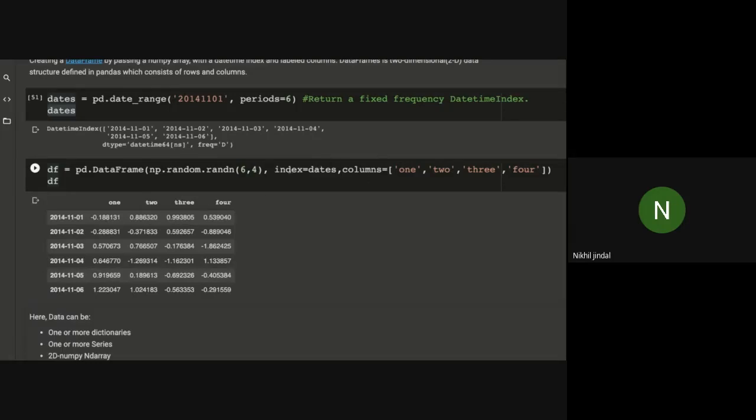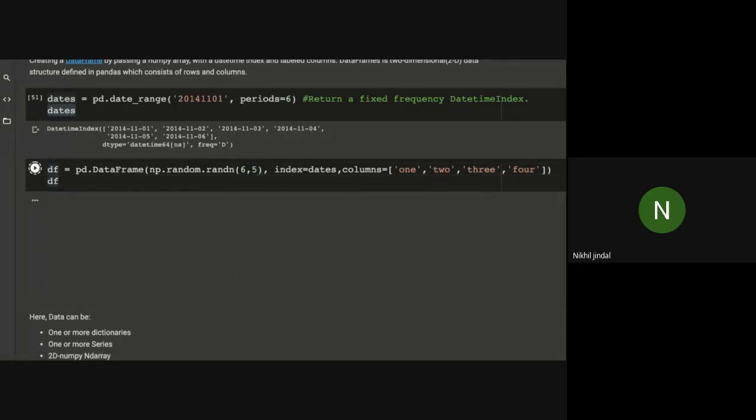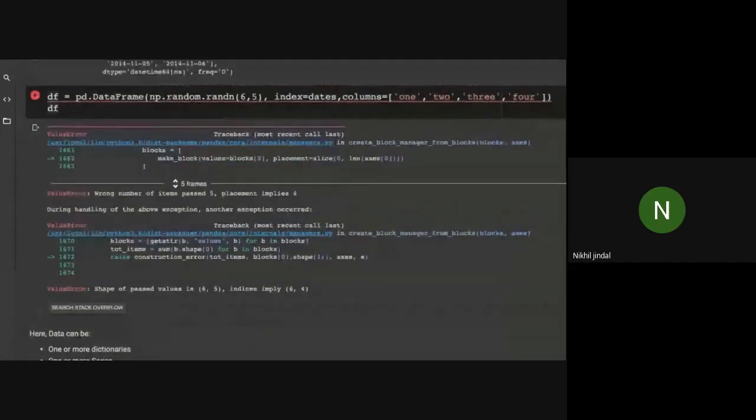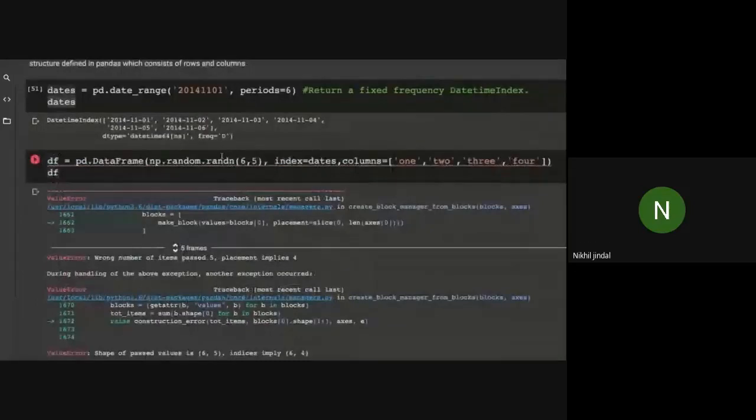Similarly for index, you can see that it started from 1st November 2014 up to 6th November 2014. Suppose I change this value to 5, but I'm passing columns with only 4 parameters, 1, 2, 3 and 4. So obviously it has to show an error. As you can see, it is showing an error because this and this do not match.